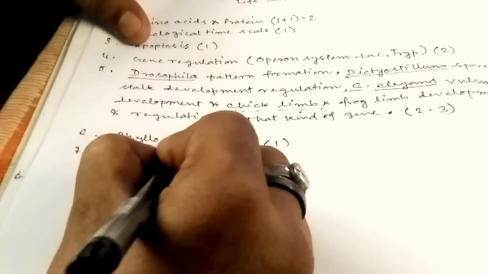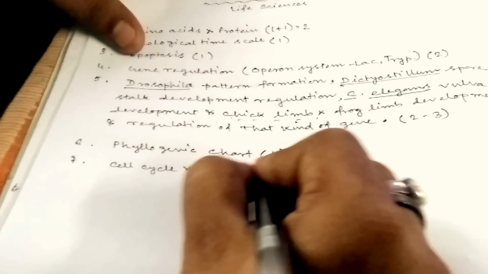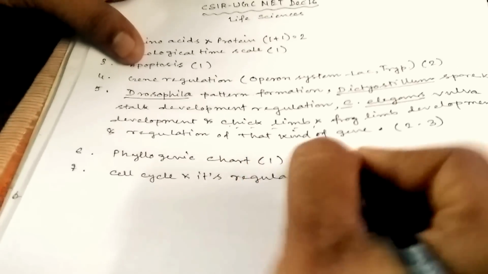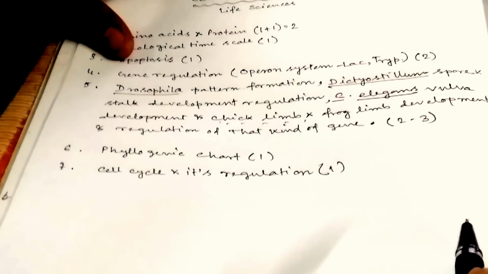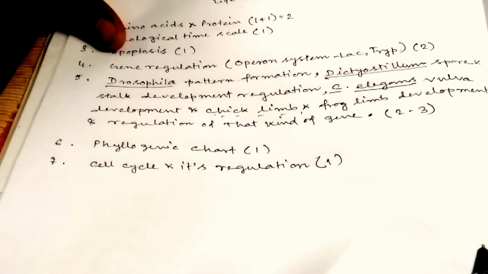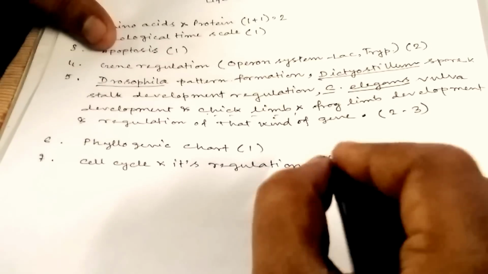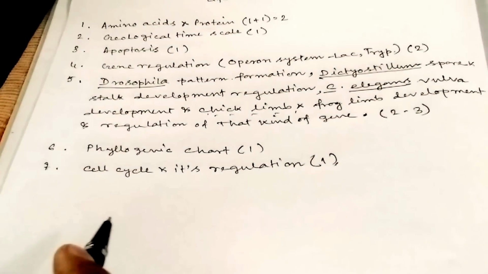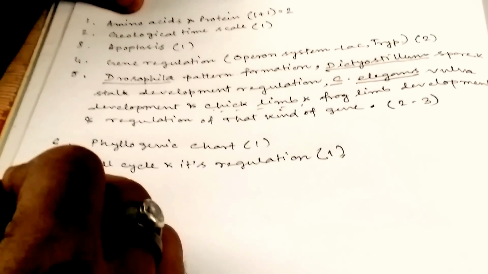Now come to point 7, cell cycle and its regulation. You can get minimum one question surely from here. Its regulation means I am talking about the checkpoints, regulation of checkpoints. So it is very important for CSIR UGC NET December, and you have to prepare for it.